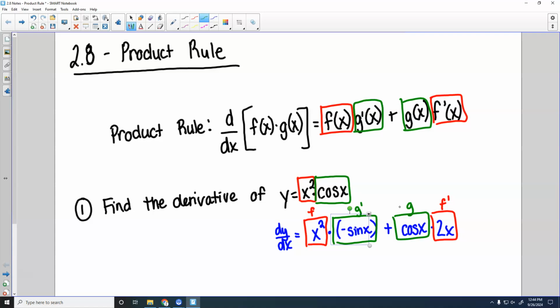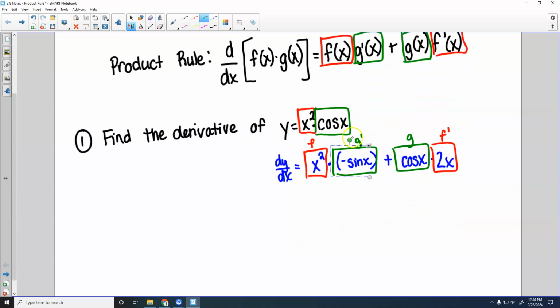Okay. Because it's addition, if you do g times f prime plus f times g prime, then you'll still get the same answer. You do need to make sure that f has to go with g prime. F can't go with g, or f can't go with f prime. So the two pieces that are together must be together, but if you switch their order, it will be fine for that.